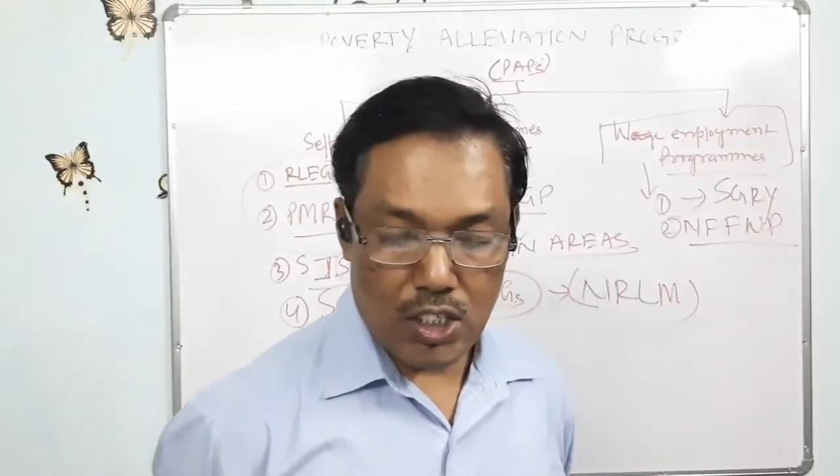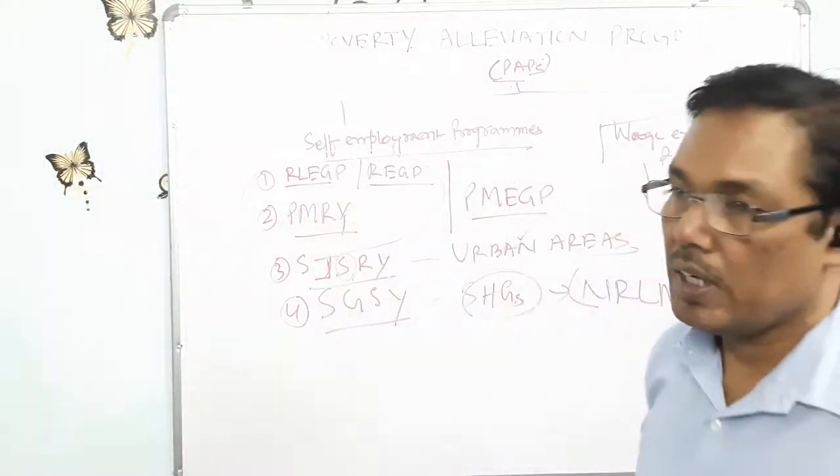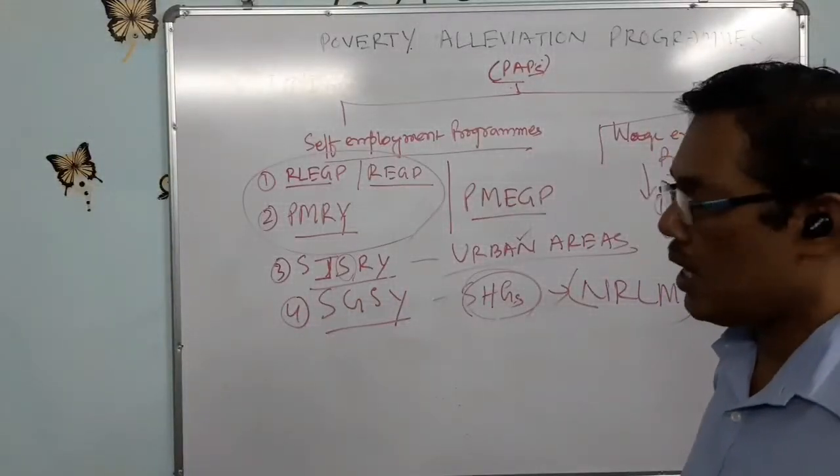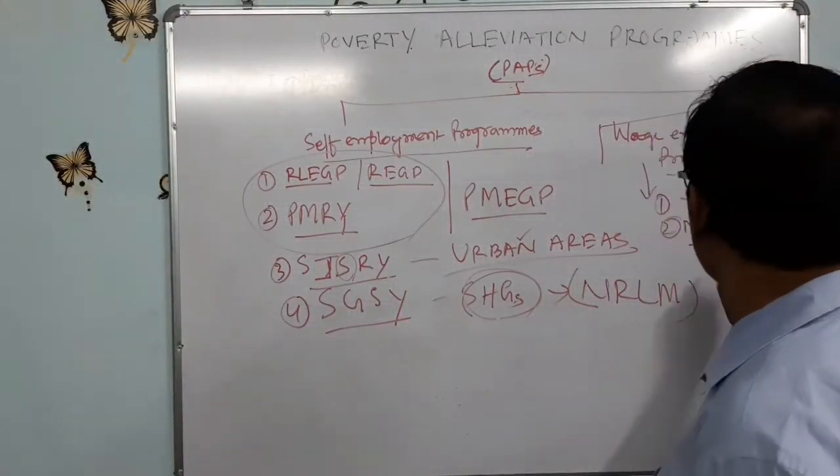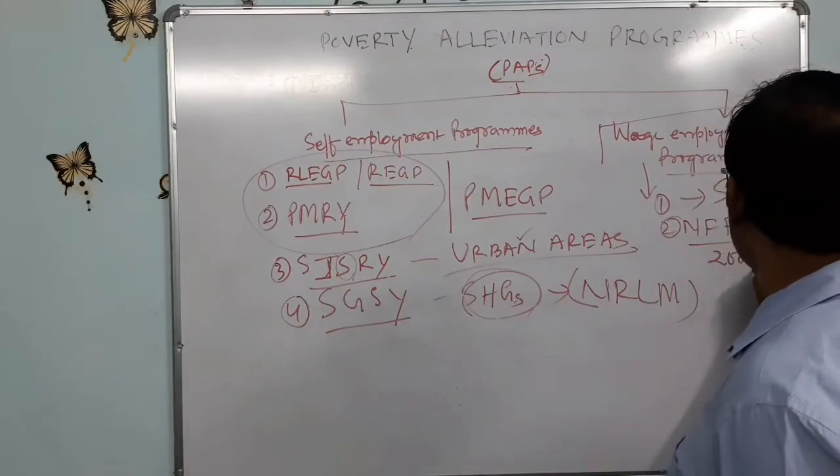This program was launched in the year 2004. It means the National Food for Work Program was launched in 2004.